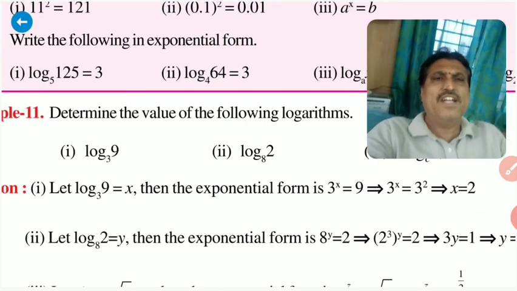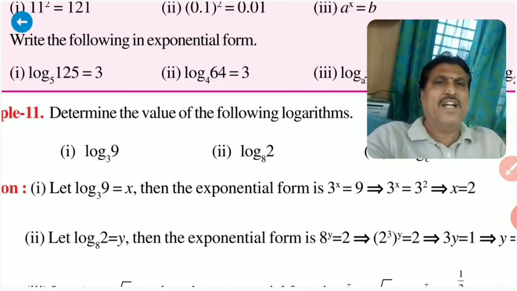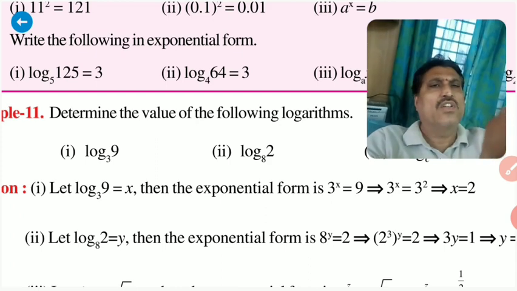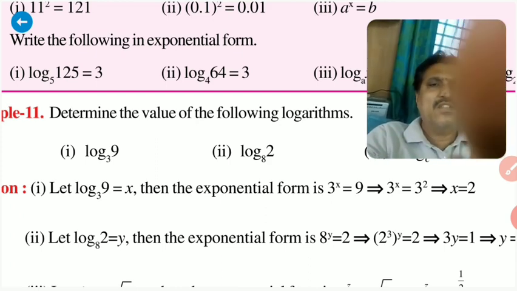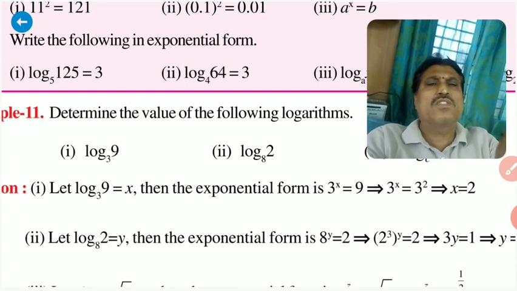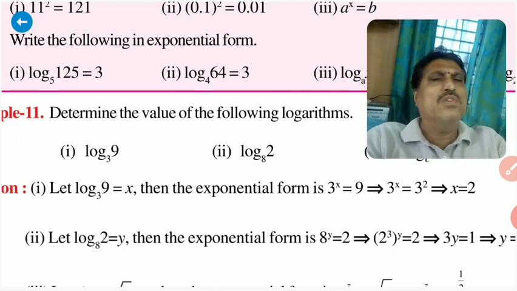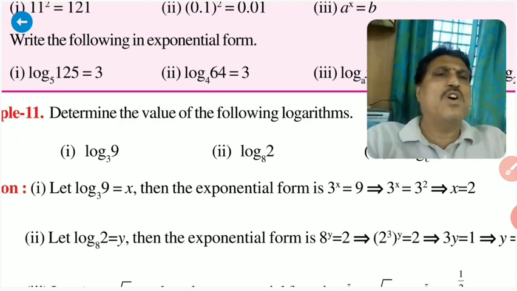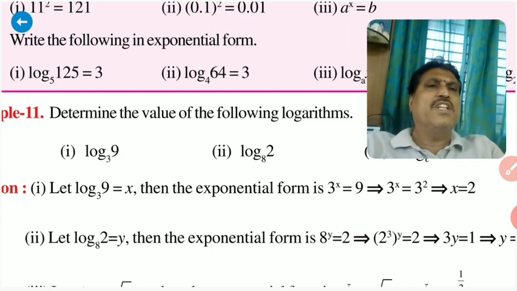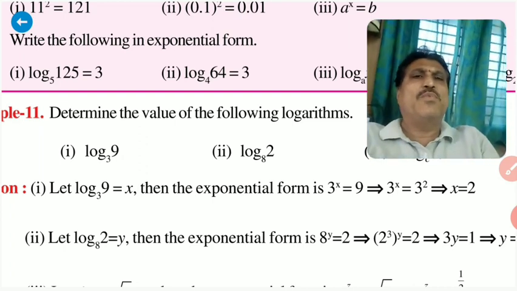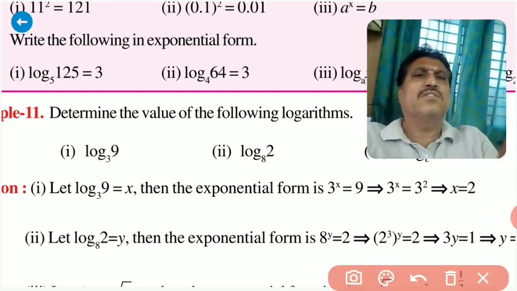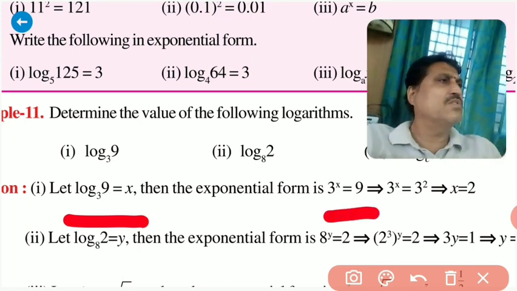Log 9 to the base 3. How to find this one? In general, you can follow this method also. First, change this logarithmic form into exponential form. So see here, 3 power x is equal to 9.